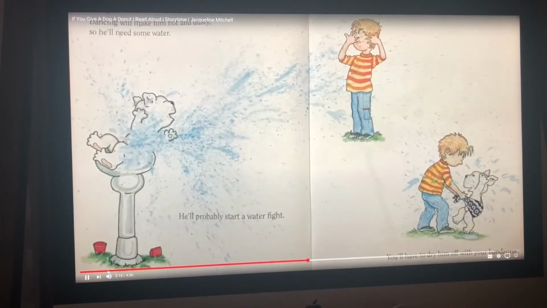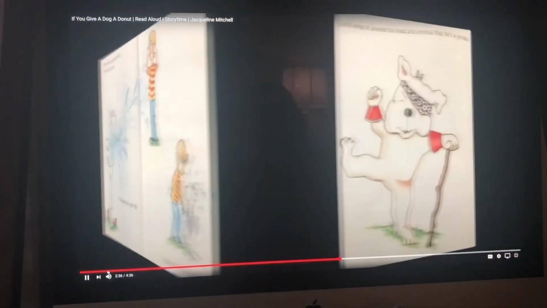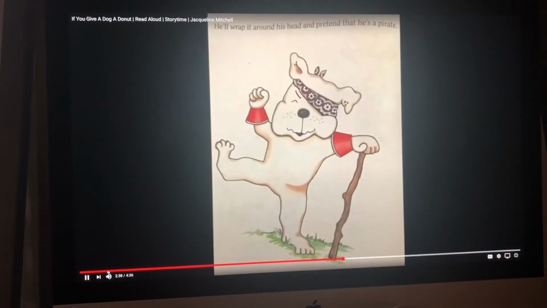Dancing will make him nice and dusty, so he'll need some water. He'll probably start a water fight. You'll have to dry him off with your bandana. Ooh, he's making a mess. He'll wrap it around his head and pretend he's a pirate.